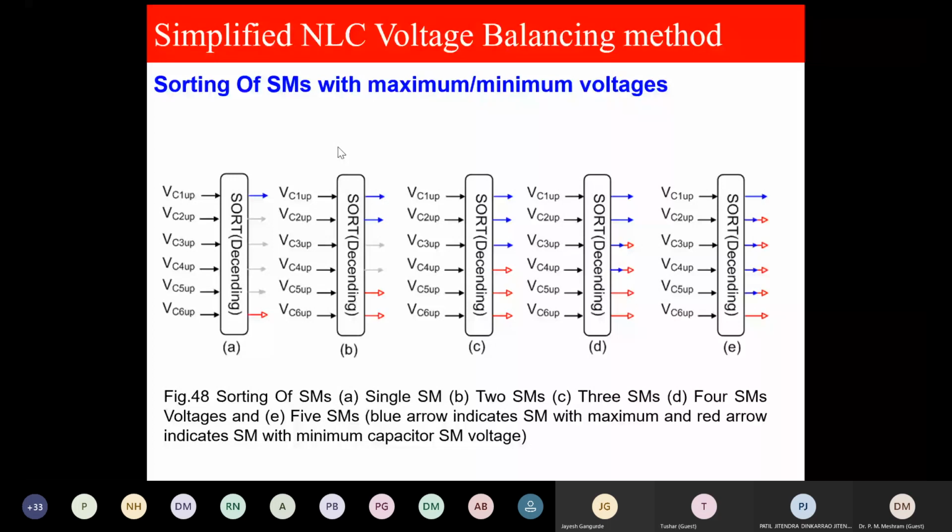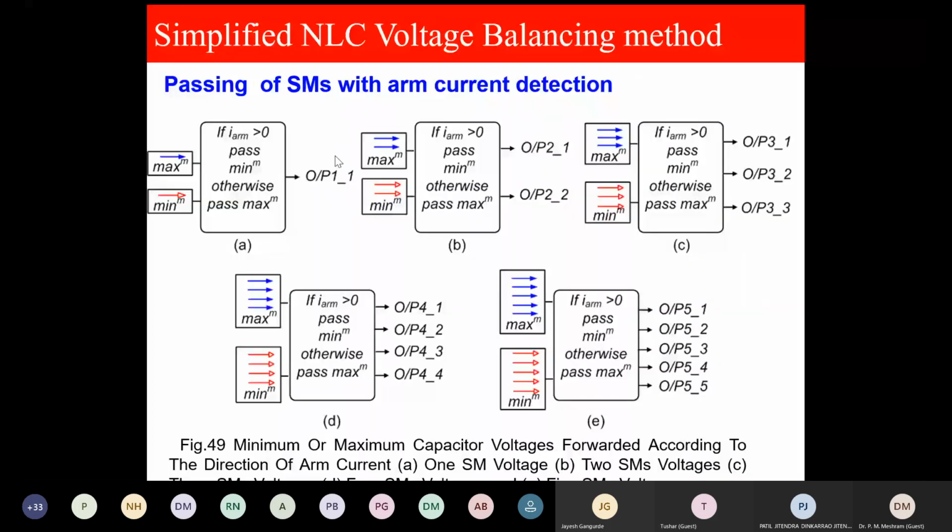Now second step. What I do here, I pass the maximum submodule. What do I mean by maximum submodule? The submodule which has the maximum capacitor voltage. The submodule has the capacitor, so that capacitor voltage is here. So I have chosen only one. And then I pass. If it is minimum, this will go.